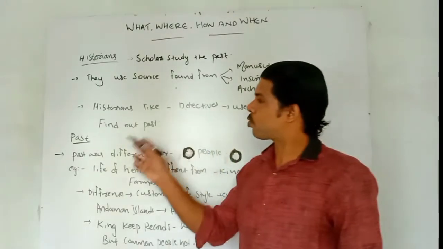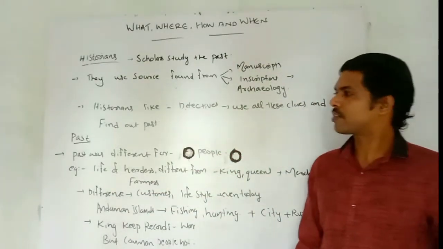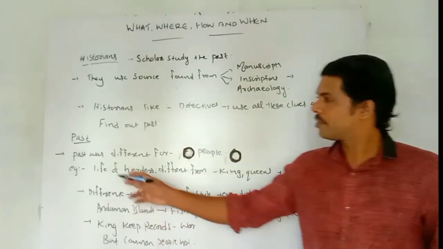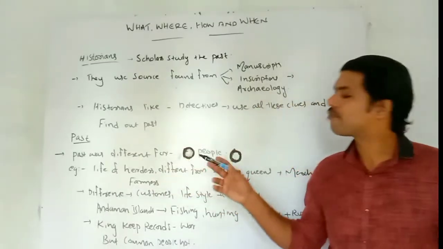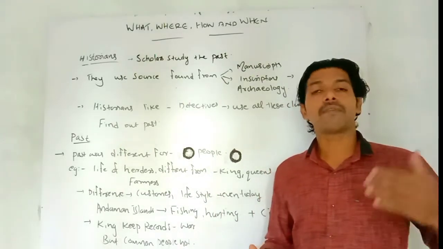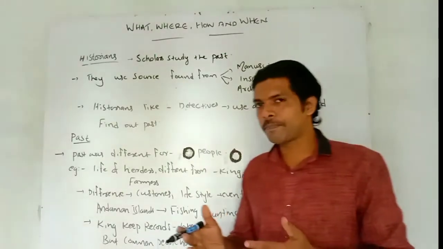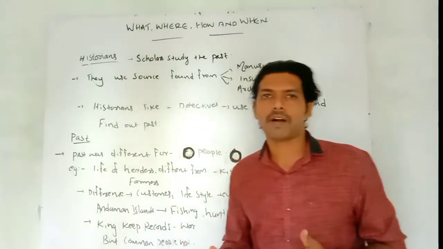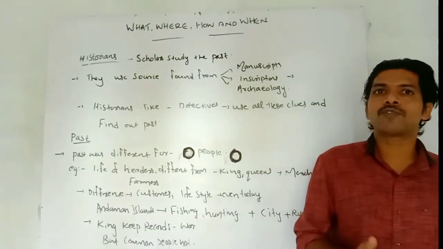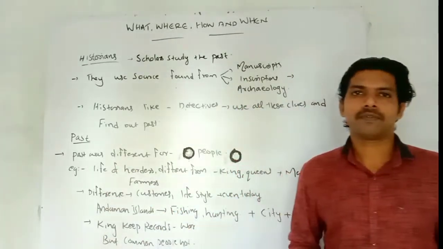Next, after historians, we can discuss the concept of the past. I have already discussed that, but let us discuss another concept of the past. The past was different for different people who lived in different ages and different areas, even in the same age. Even today, the lives of people in different parts are entirely different. So in that period also, people's lives were different from each other. For example, we can see here the life of herders and farmers.